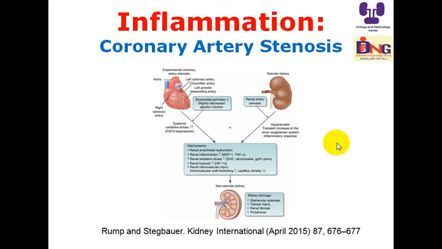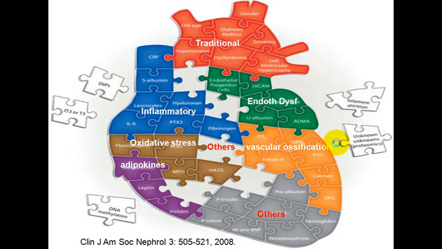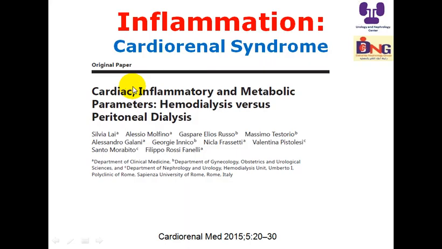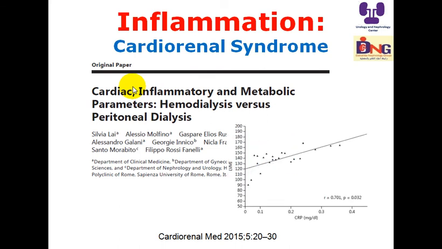Also, inflammation is associated with coronary artery stenosis, and if we look at the puzzle, the risk factor puzzle for coronary heart disease, we find a lot of factors: traditional factors like smoking, dyslipidemia, etc., endothelial dysfunction factors, calcification, and one of the important corners of the puzzle that leads to coronary heart disease in patients with CKD and dialysis is inflammatory biomarkers. So this is another study showing the cardiorenal syndrome is associated with inflammation, and here the higher the C-reactive protein, the higher the left ventricular mass index.